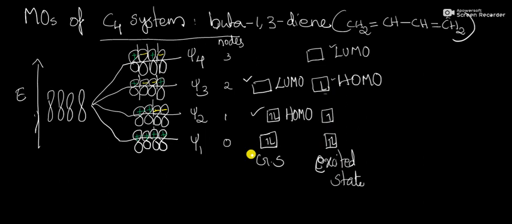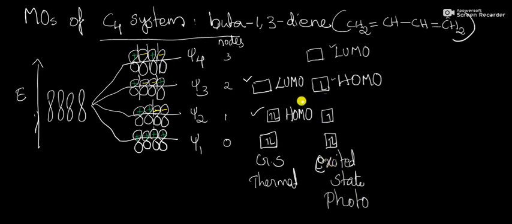All the thermal reactions are ground state reactions. So in the ground state, HOMO of the C4 system is Psi2 and LUMO of the C4 system is Psi3. All the photochemical reactions take place in the excited state.